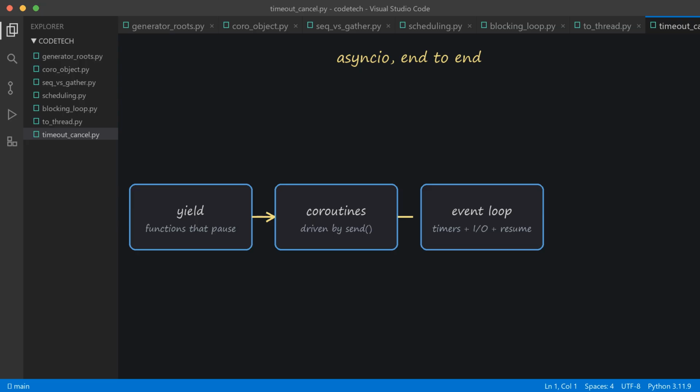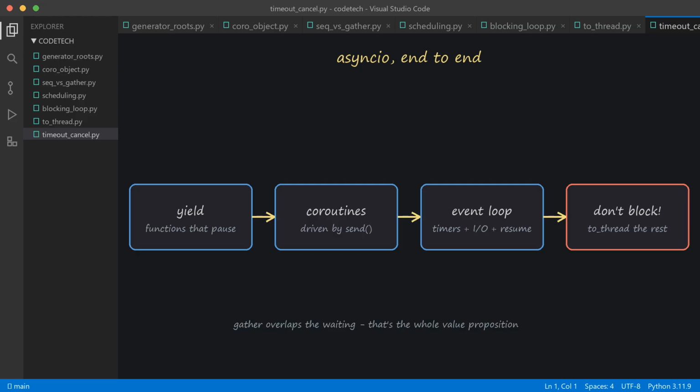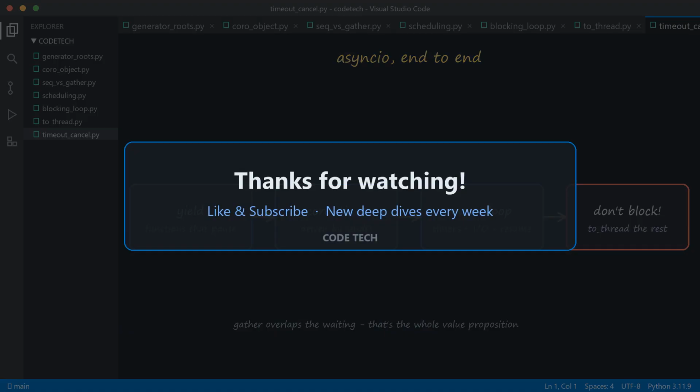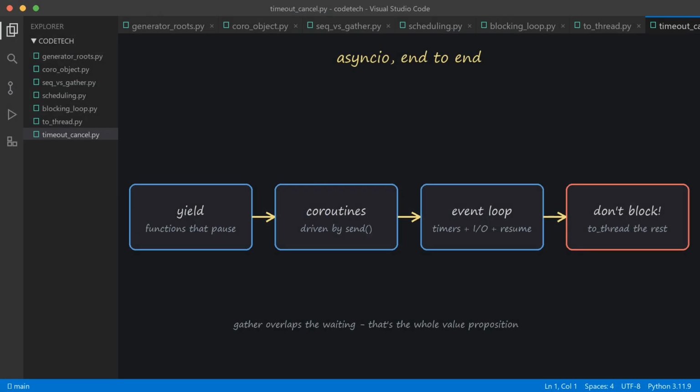On top of that, gather overlaps your waiting, tasks are scheduled lazily and cancel cleanly, and the one commandment is, never block the loop. time.sleep, requests, heavy computation, they all belong in a thread or a process pool, not on the loop's thread. Every demo you saw is tiny, self-contained, and worth retyping yourself, especially the coroutine.send one. That's the one that rewires your brain.